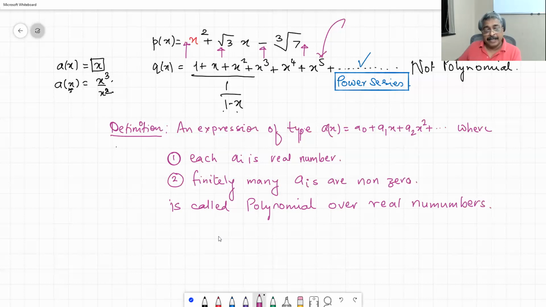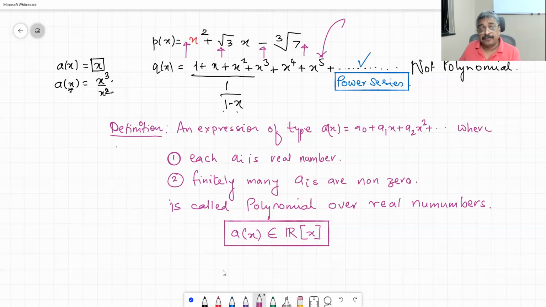It is written like this: a of x belongs to R of x. This is the notation, where this capital R is for real numbers.